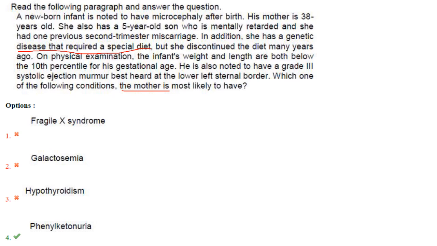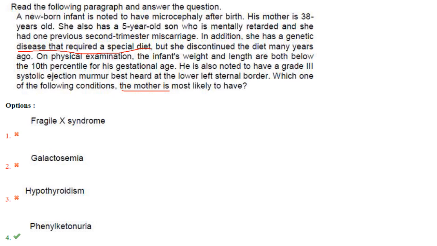In addition, she has a genetic disease that required a special diet. So that is the highlight. That required a special diet, but she discontinued the diet many years ago. But she didn't follow the diet conditions. On physical examination, the infant's weight and length are both below the 10th percentile for his gestational age.